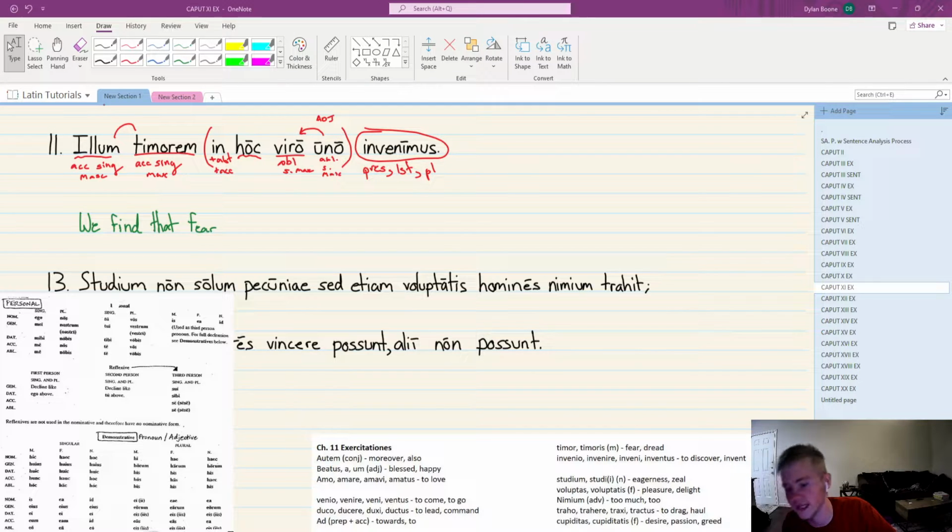We should have hoc, not ablative singular, if it didn't have that macron. So again, ablative singular. Any gender, but probably masculine, right? With everything around it. Right, and that's piling onto viro there. So, hoc means this, uno means one, viro means man, so in this one man, in this one guy, in this one dude. In this one man, singular man.